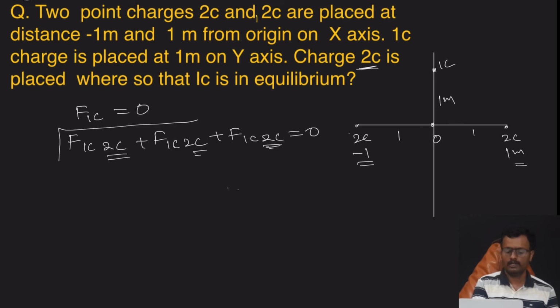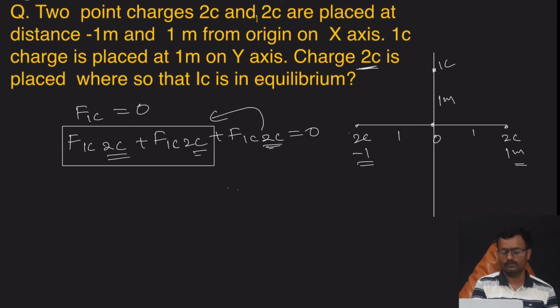So first you calculate the total force of these two, and the third force should be equal and opposite to the resultant of these two forces. These two vector forces make an angle here.